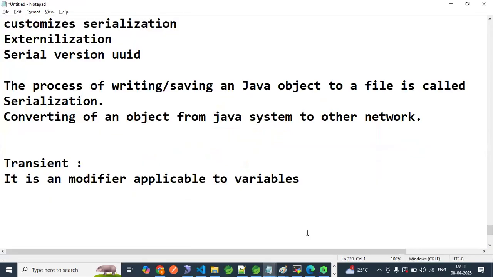Now, it is a modifier. What is the point?